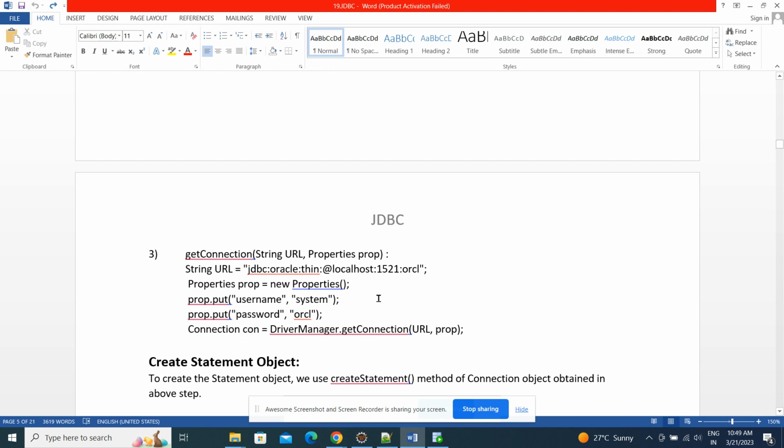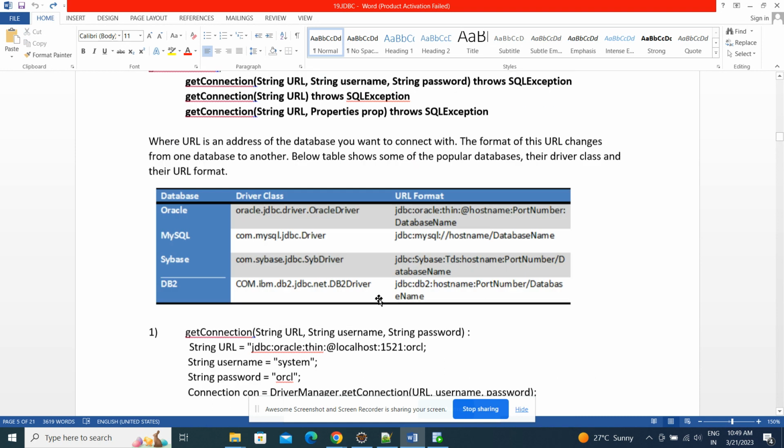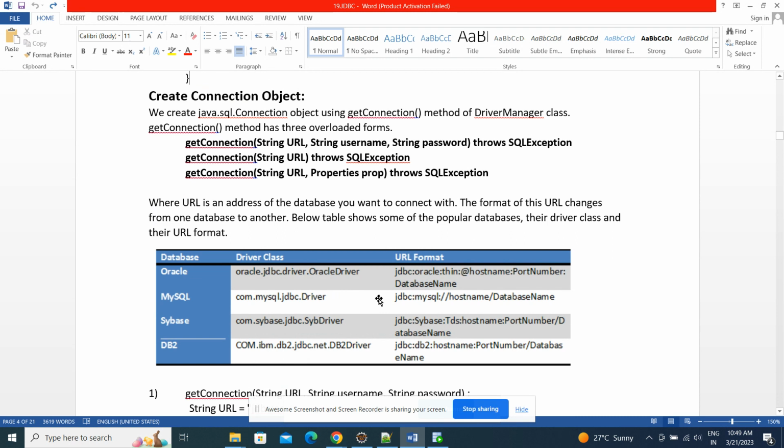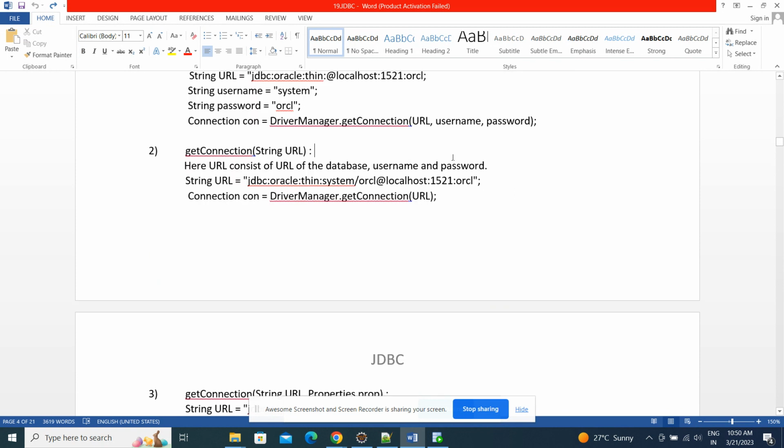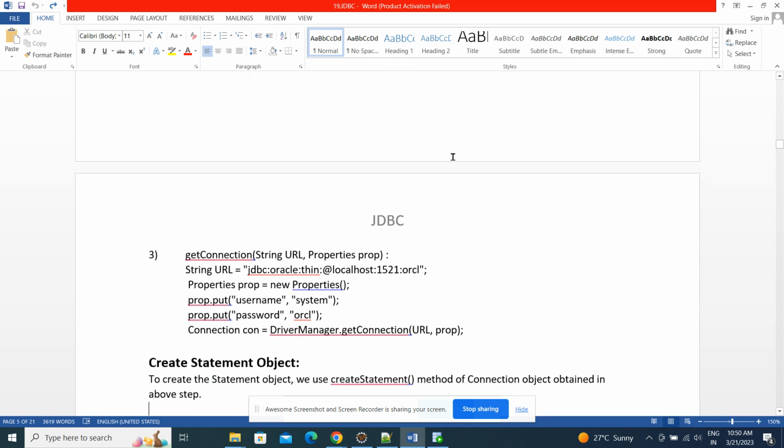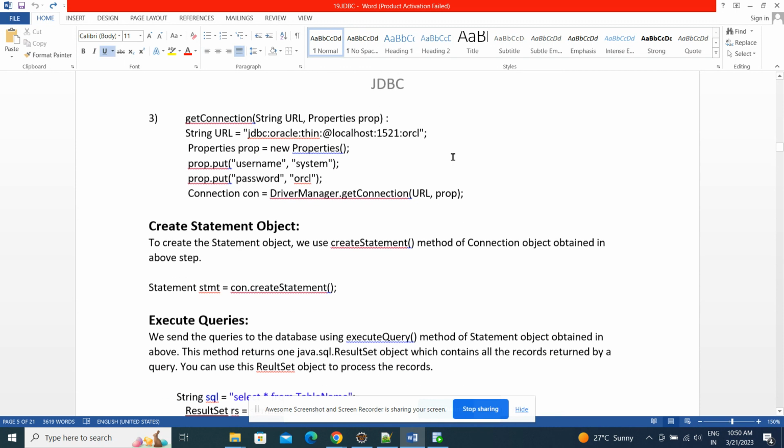Okay, that is the second part, getting the connection. Here you need to remember how to construct the URL and which method we need to call. You can use this one, you can try that. Now the third step is creating the statement.